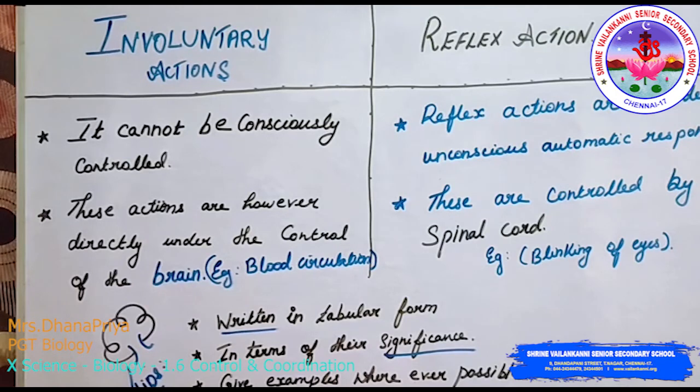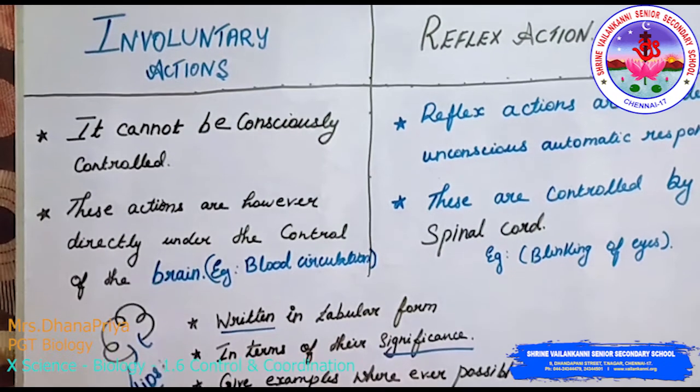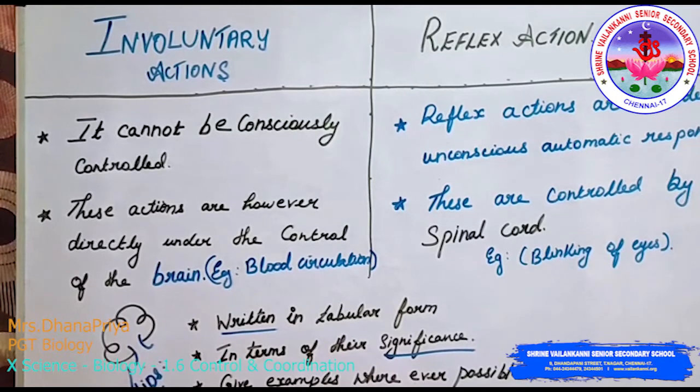Second question: how are involuntary action and reflex action different from each other? Involuntary action is a set of muscle movements which do not require thinking, but it is controlled by the brain, for example the beating of the heart. On the other hand, reflex action is a rapid and spontaneous action in response to any stimulus, which doesn't involve the brain. For example, blinking of your eyes when bright light is focused on them. You will blink your eyes. So these are the examples.